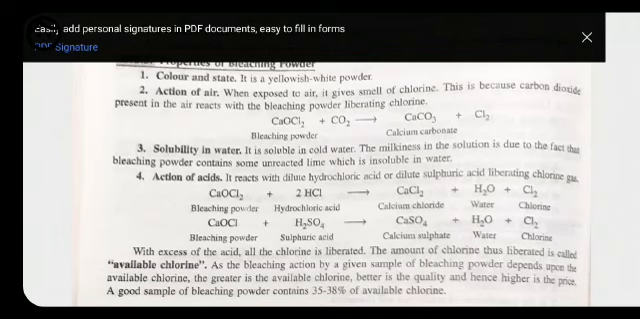Again, in the second one, we are going to react this bleaching powder with sulfuric acid. Then it will give rise to calcium sulfate with the release of water molecule and chlorine gas. So this is the action of acid on the bleaching powder.